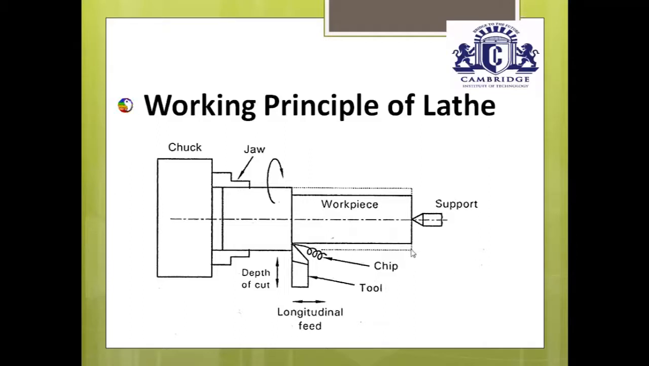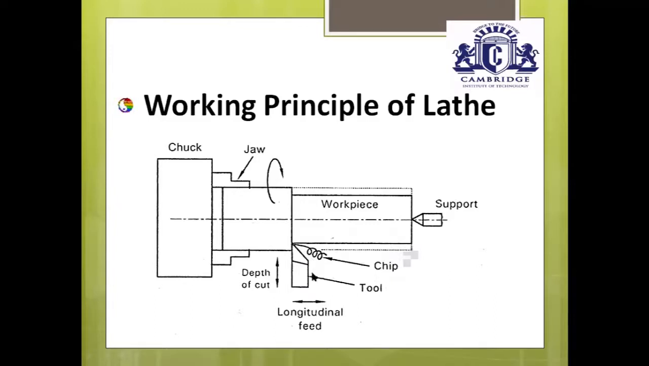cut. The depth of cut is perpendicular to the axis of the workpiece or axis of the lathe. This dotted line represents the axis of the workpiece and axis of the lathe, and this is the depth of cut perpendicular to the axis. Once we have given the depth of cut, move the single point cutting tool from one end to the other end throughout the length of the workpiece. It removes the excess material in the form of small chips.